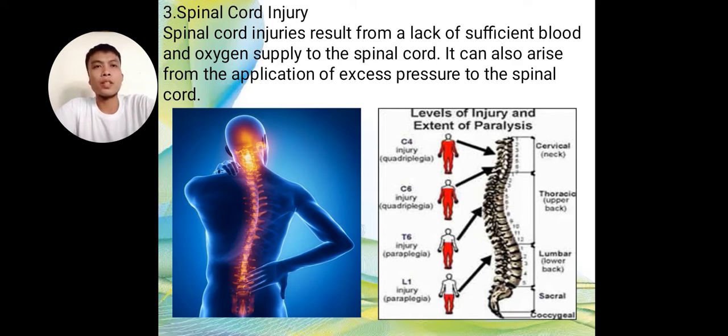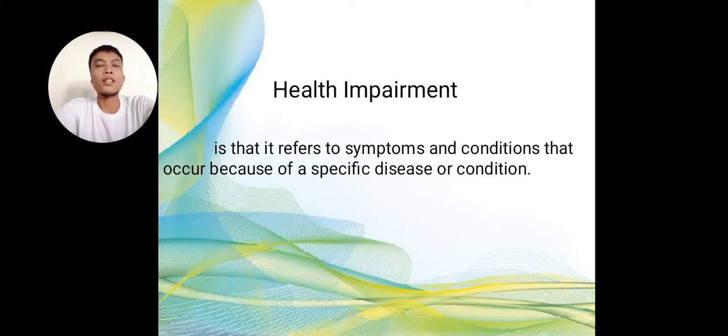Spinal cord injuries result from a lack of sufficient blood or oxygen supply to the spinal cord. It can also arise from the application of excess pressure to the spinal cord. There is a picture here, for example. Then, levels of injury extend to paralysis. That's one. Those are the physical disabilities. Then the second is health impairment.